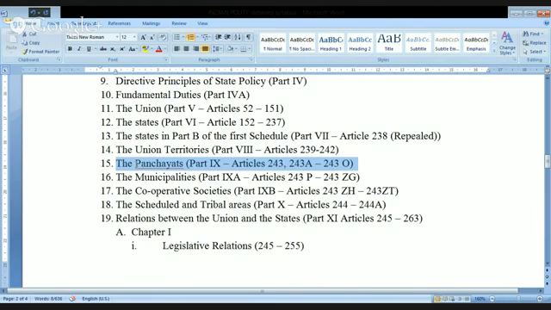Next one, the panchayats. This is nothing but our Zilla Parishad, Mandal Panchayat, and the village panchayats. When we come to this area, we'll have a discussion. Look at these articles, please, at the numbers. These panchayats are mentioned in Article 243, 243A to 243O. So many articles are there. We need to read all the articles in order to understand the meaning of these panchayats, followed by the municipalities, and followed by the cooperative societies. This is a new concept that has been added to the Constitution very recently. Again, we'll have a detailed discussion.